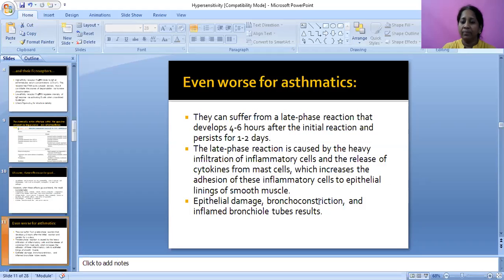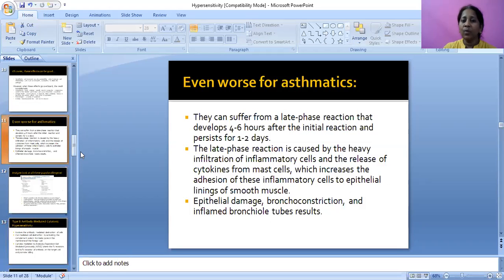Epithelial damage, bronchoconstriction, and inflamed bronchial tube result.